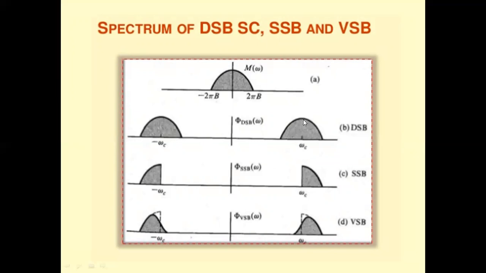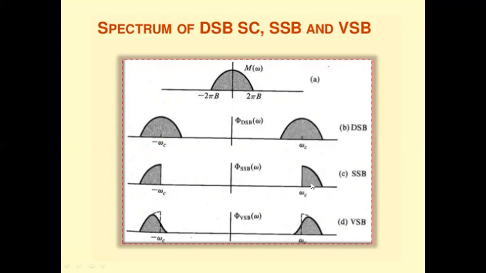There is no carrier in this. It contains both the sidebands. This is the upper sideband and this is the lower sideband. From this DSBSC spectrum, if one of the sidebands is removed, see here, the lower sideband is removed.